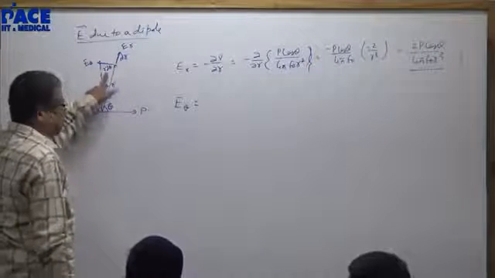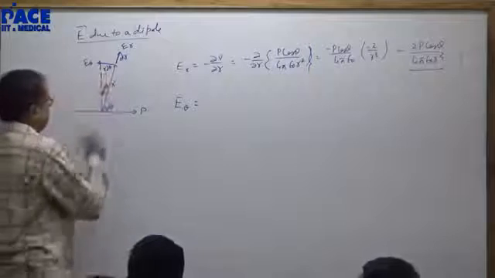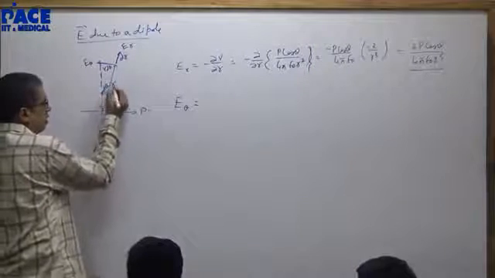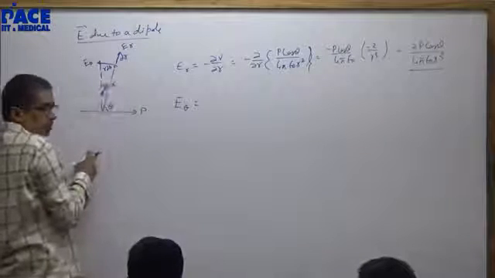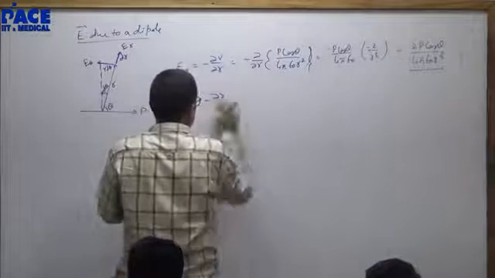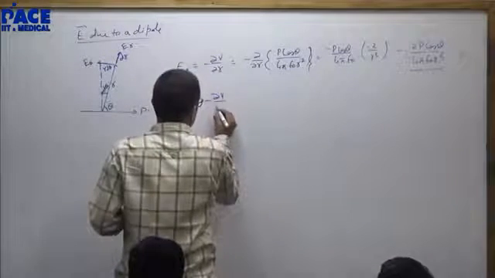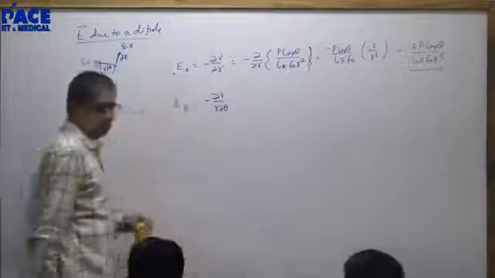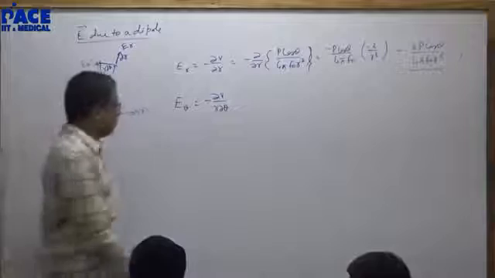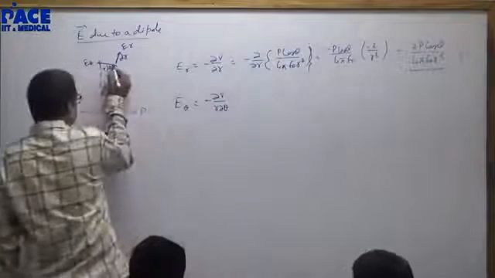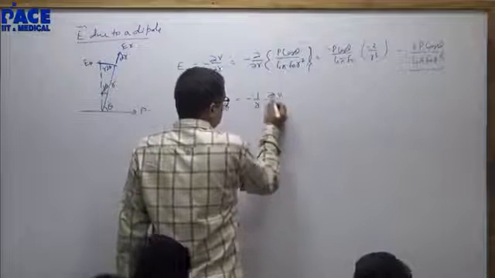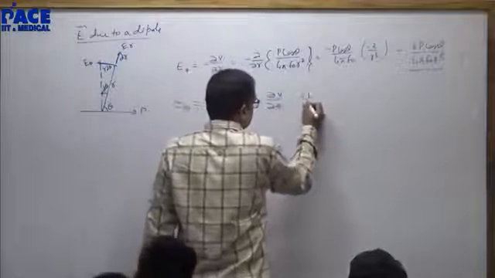Are you able to see this r d theta? Minus of del V by r del theta. This distance moved is r del theta. Hence minus 1 by r del V by del theta.